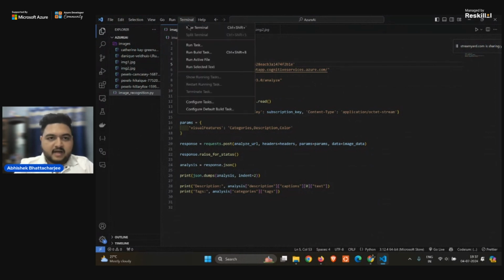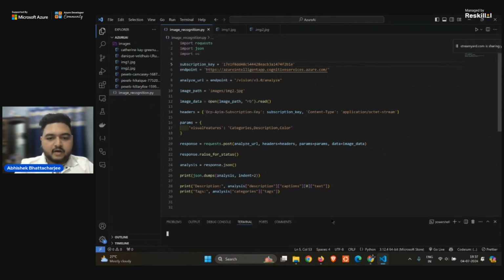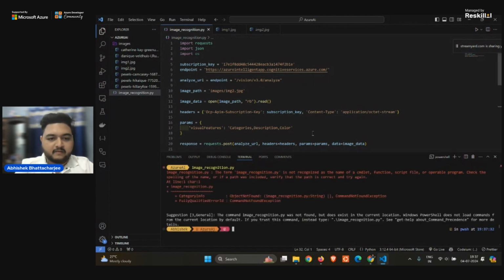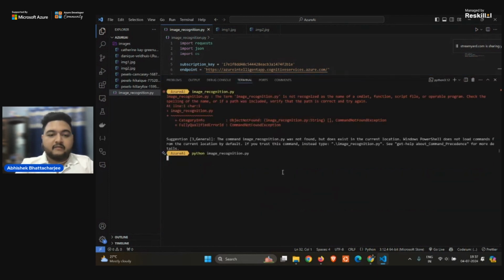Now what next? I will create a new terminal and run the Python script, and let's see what it will give. Hopefully it should not give any sort of errors. Sorry, it should be python image_recognition.py. Yeah, that's it. Let's wait and watch what it gives in return.